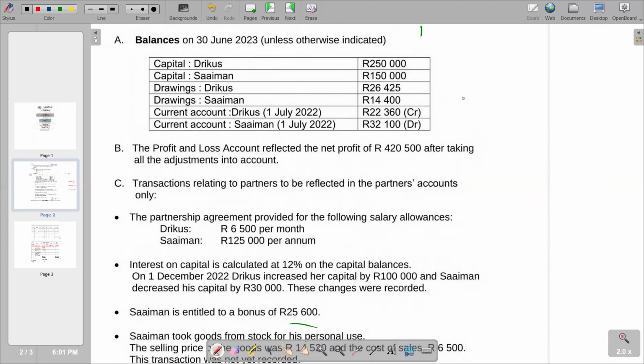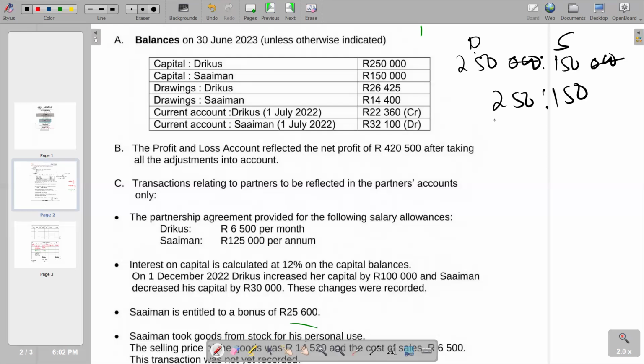Whereby we are saying 250,000, which is for Triggers, and 150,000, which is for Simon. So we've got the D and the S. So we can just reduce this to the lowest terms, maybe by cancelling the three zeros here, and then it remains as 250 to 150.